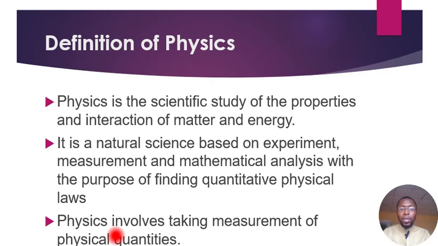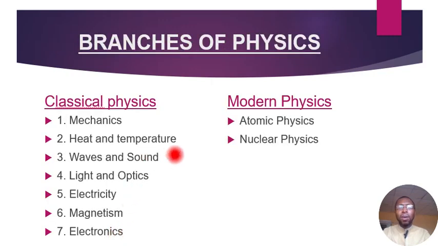All right, and it is classified into two branches. We have the classical physics and we have the modern physics. So under the classical physics, we have the mechanics, the heat and temperature, we have wave and sound, we have light and optics, electricity, magnetism, and electronics.